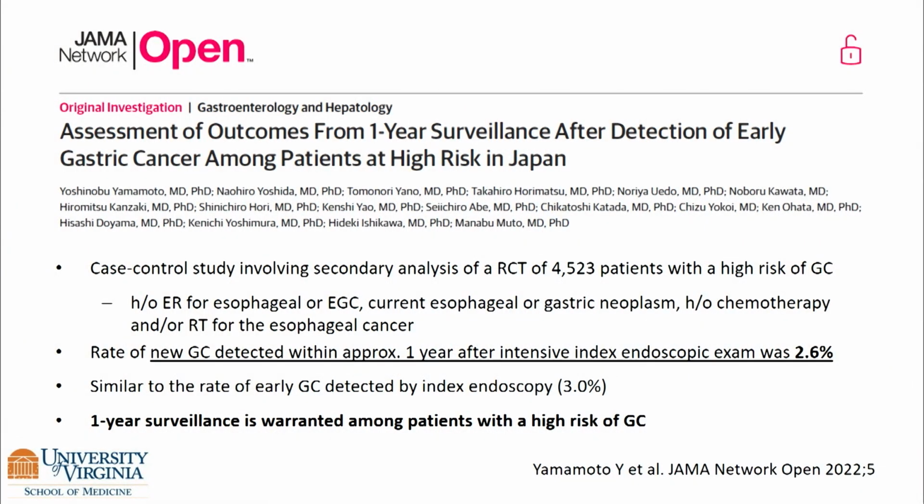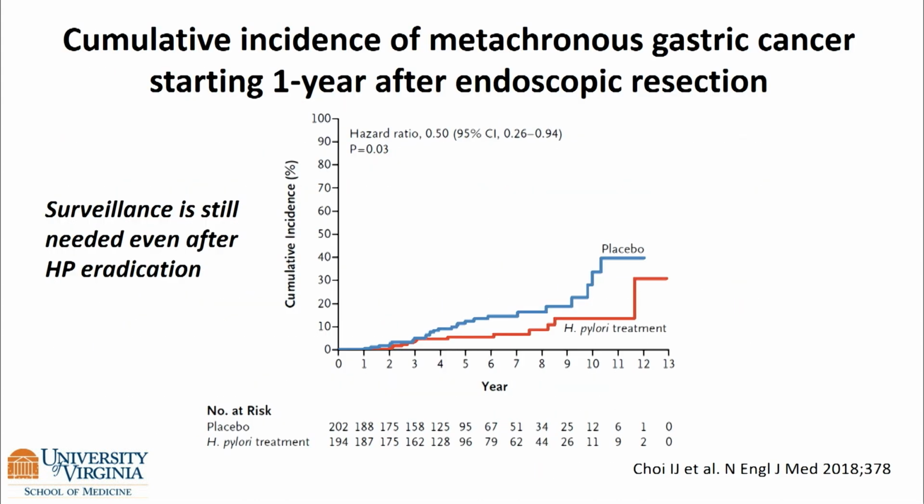study of 4,000 patients out of Japan. This was a secondary analysis of an RCT. In high-risk patients, new gastric cancers were detected within approximately 1 year after patients already had a very intensive index endoscopic exam in 2.6% of cases. So about 3%, which was similar to the rate of early gastric detection on index endoscopy. So just within 1 year, 3% of patients were found to have cancer.